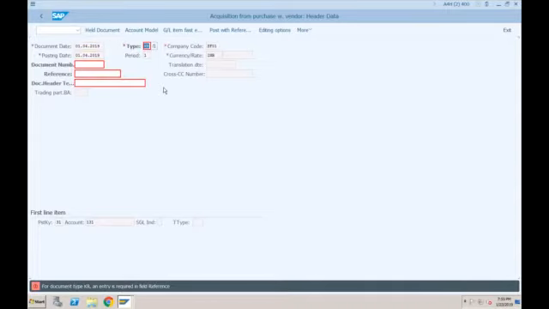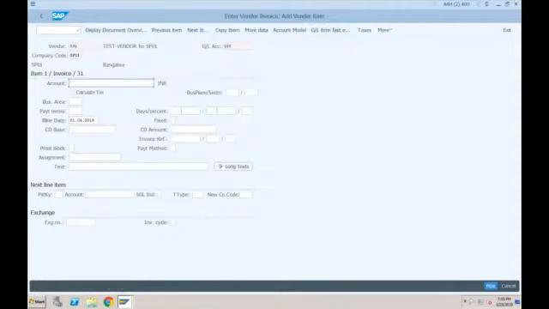Again enter. For document type KR, the reference is a required entry field, so we need to specify some reference. Let's say test one and press enter once again. Here we need to specify the amount at which price we are buying this asset. I'll specify, let's say, 10,000. Yeah, 10,000 is okay.